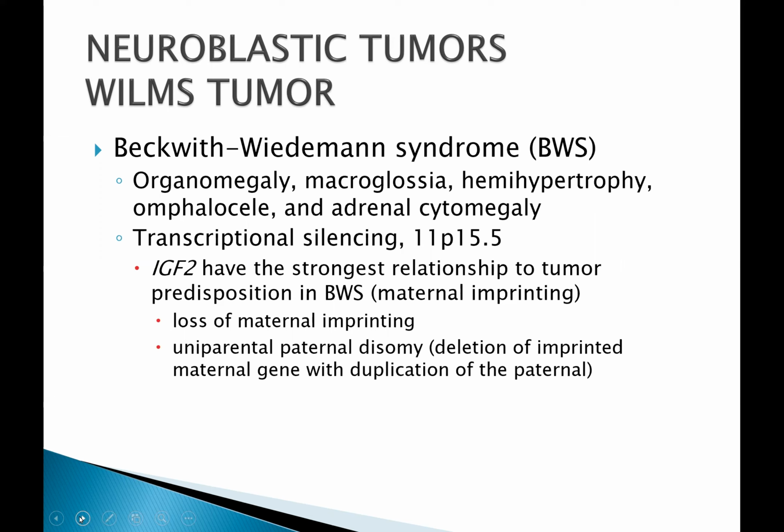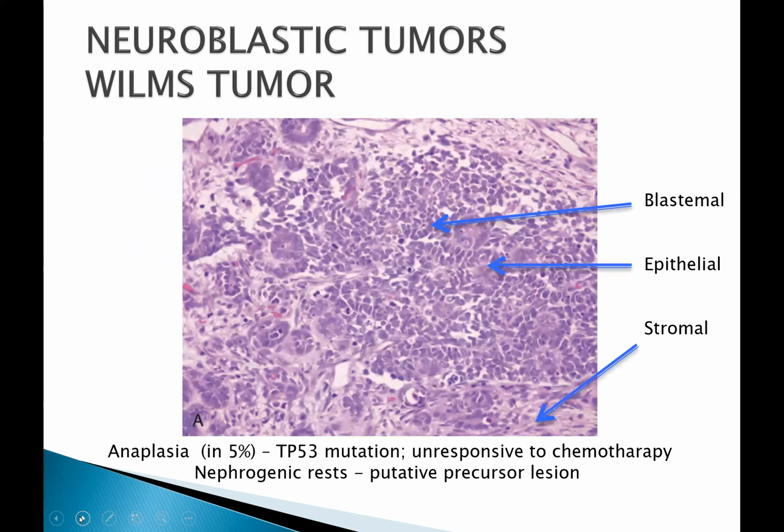So the mass is often well circumscribed. When you look at it histologically, the characteristic triphasic appearance is evident. The triphasic will be composed of your small round blue cells, which correspond to the blastemal component. If you see immature tubules, these are the epithelial component. And of course, the stromal component is usually fibrillary or fibromyxoid. So take note that you have 3: the blastemal, epithelial, and the stromal.